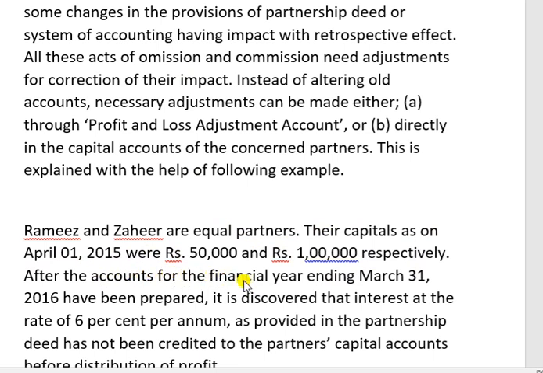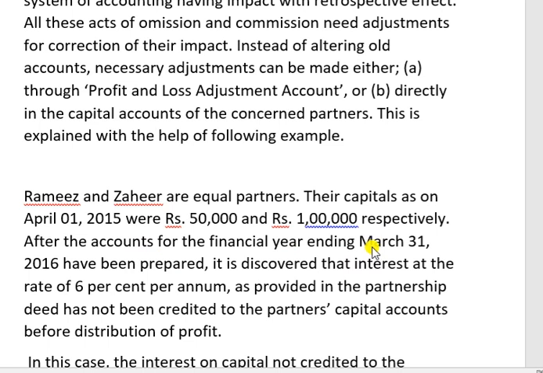After the accounts for the financial year ending March 31, 2016 have been prepared, it is discovered that interest at the rate of 6% per annum as provided in the partnership deed has not been credited to the partners' capital accounts before distribution of profit.